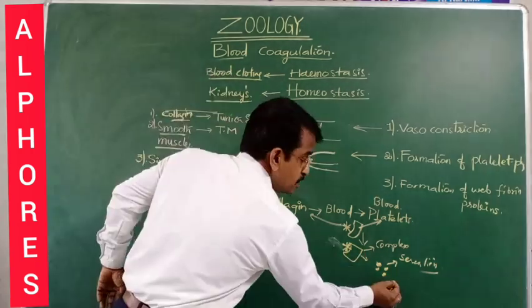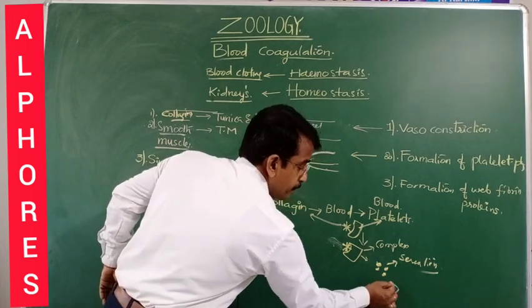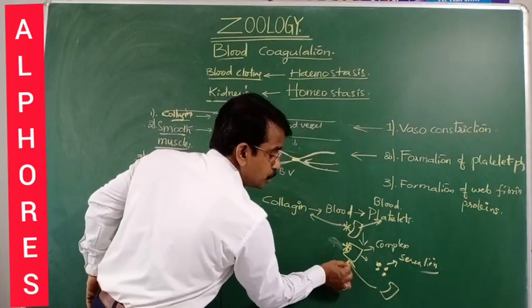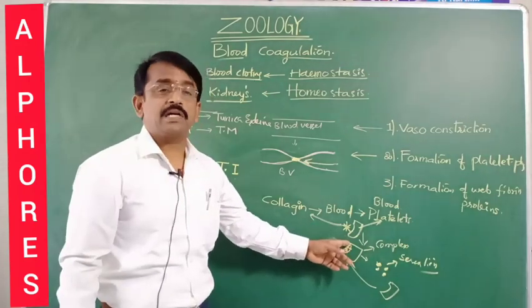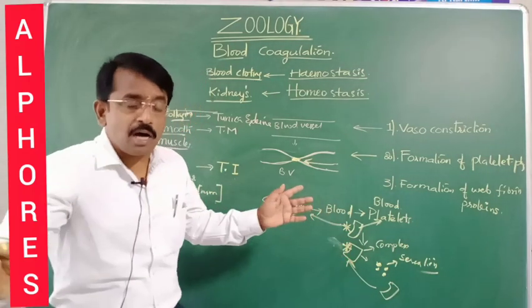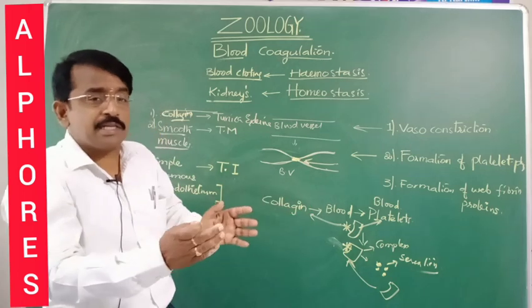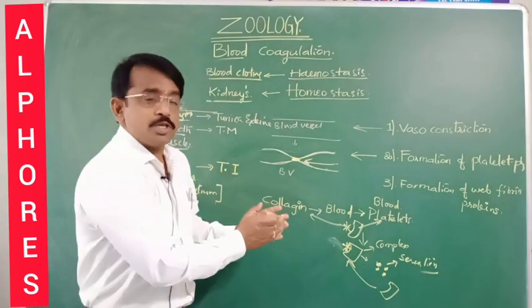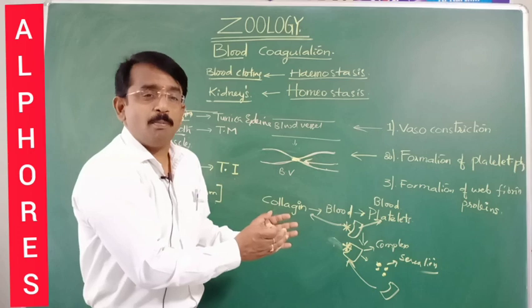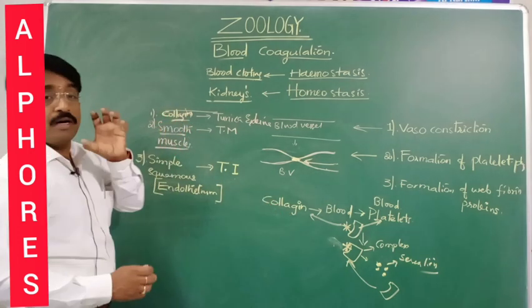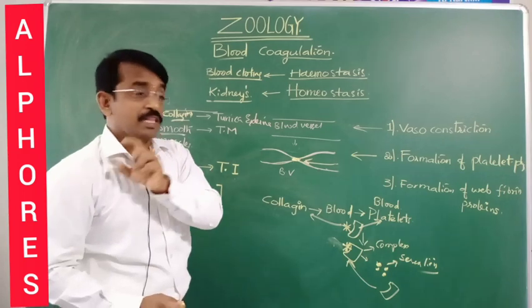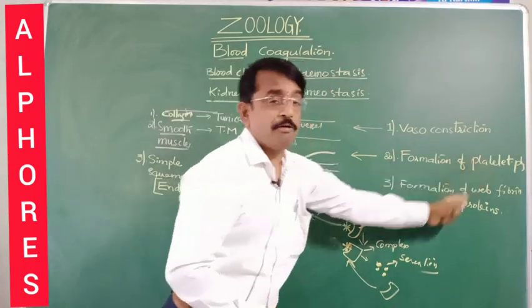These secretions attract the platelets to the already fused platelet and collagen. This is how all the platelets come closer to the collagen fiber complex. It becomes sticky and reaches the wound and closes it. This is the platelet plug formation.